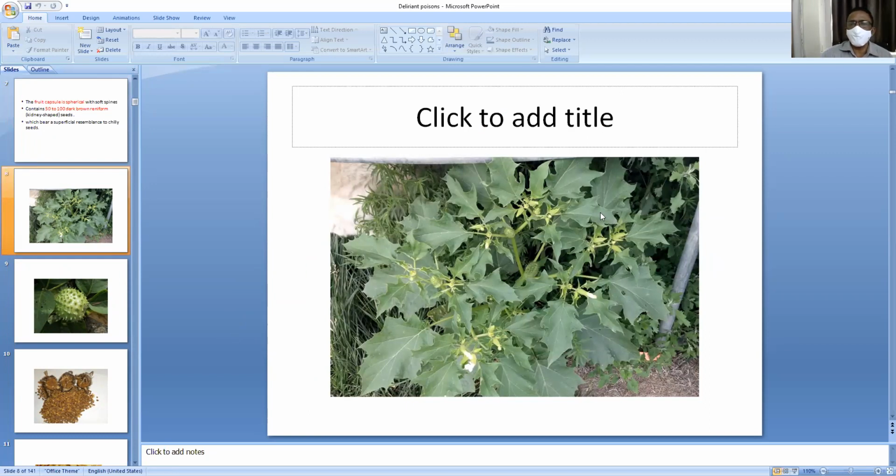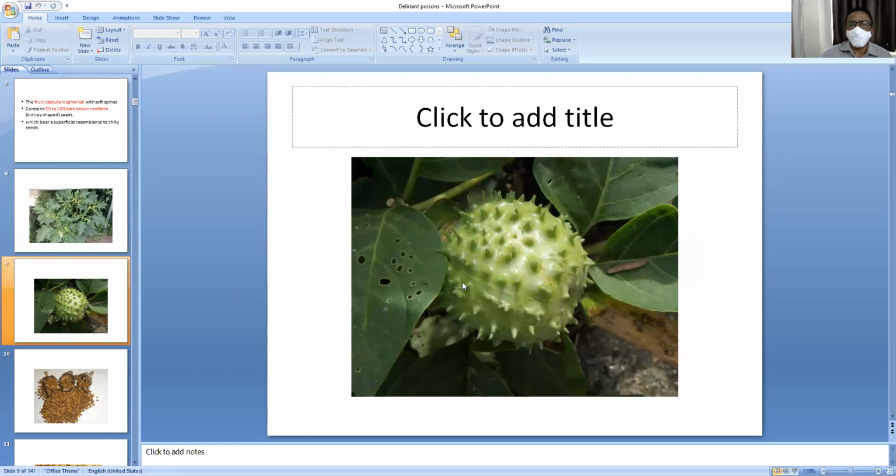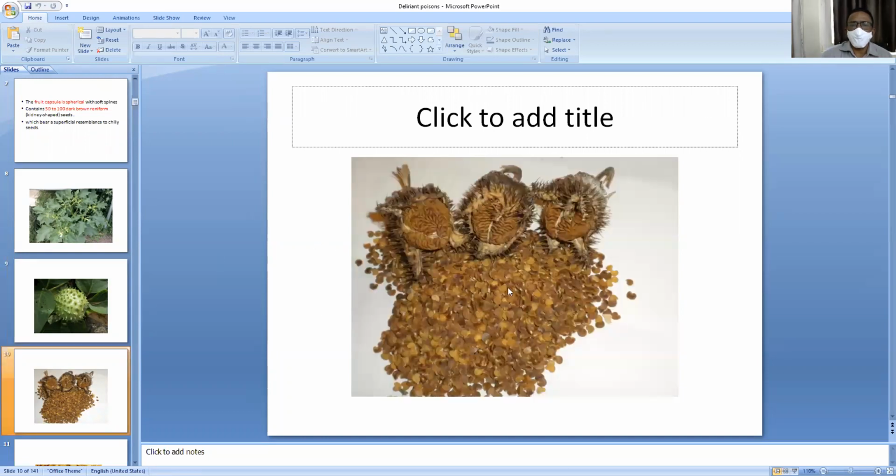These are the flowers and leaves. You can observe the leaves. This is the fruit capsule, spherical in shape with projecting spines, and these are the seeds of Datura, which almost look like chili seeds. I told you about chili capsicum in previous chapters, and the differences between chili seeds and Datura seeds.